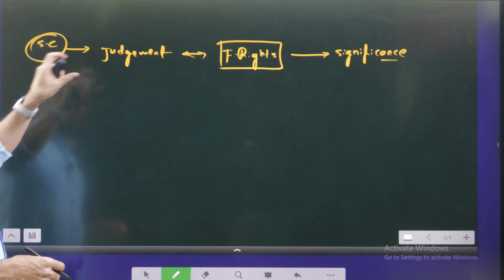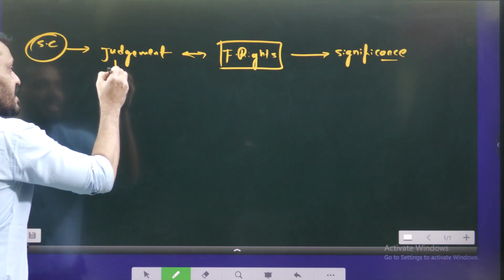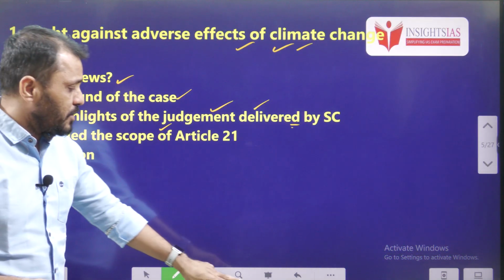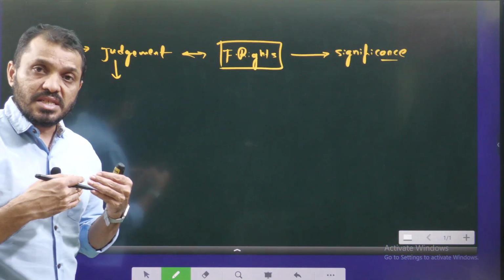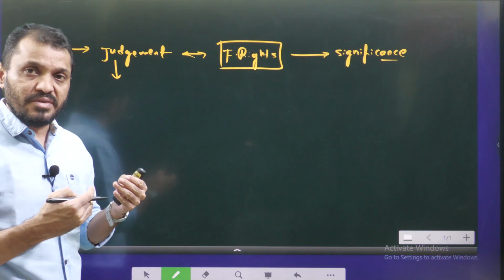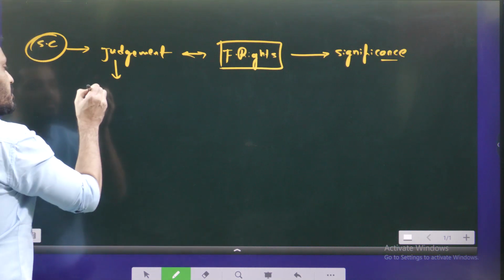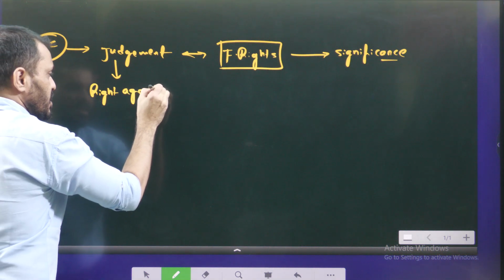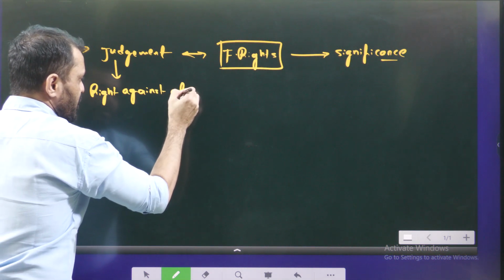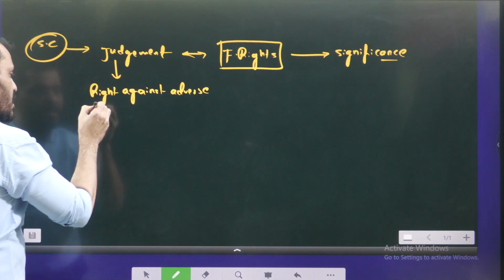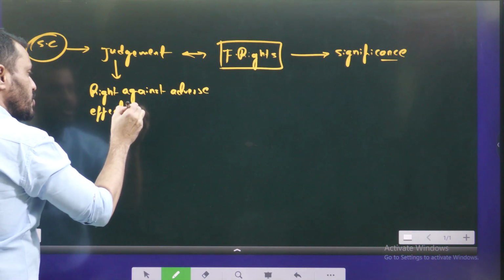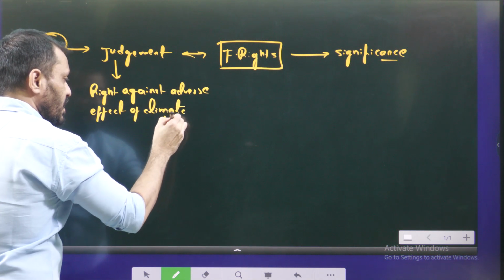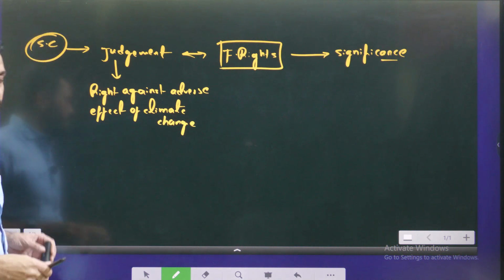First, the Supreme Court judgment is saying that there is a right against the adverse effect of climate change. That means citizens have the right to be protected from the adverse effects of climate change. Citizens have all the rights to be protected from climate change. This is the Supreme Court observation.